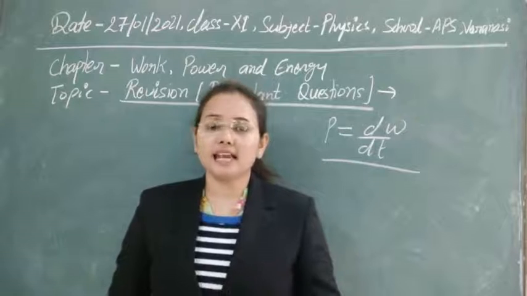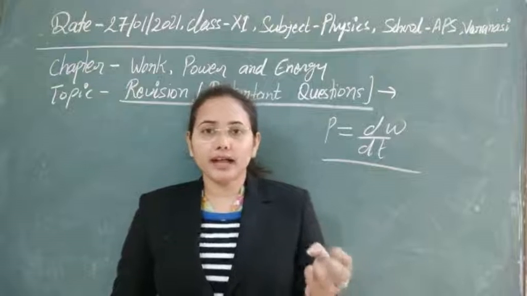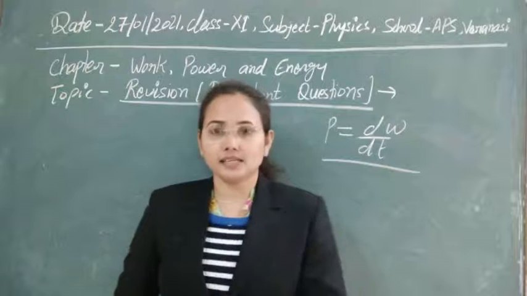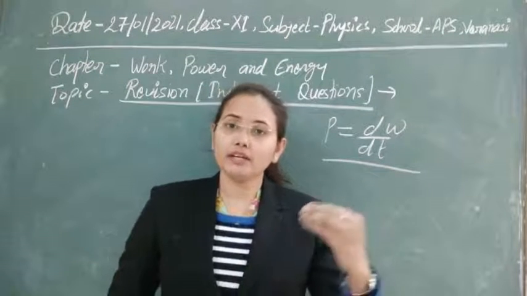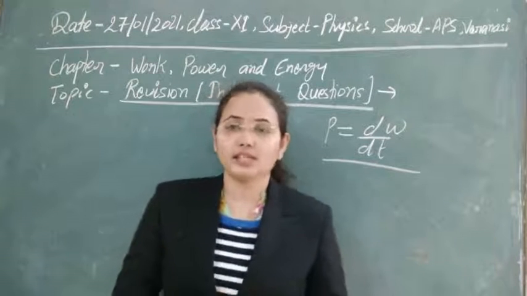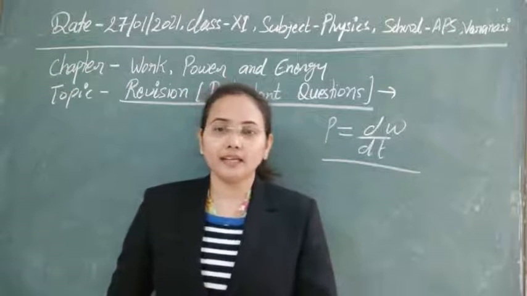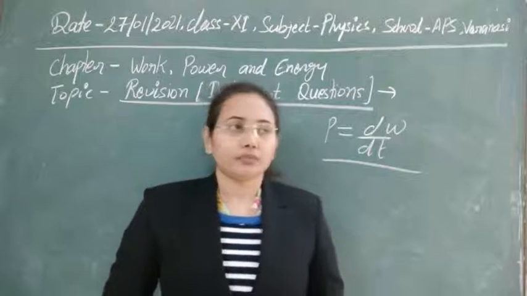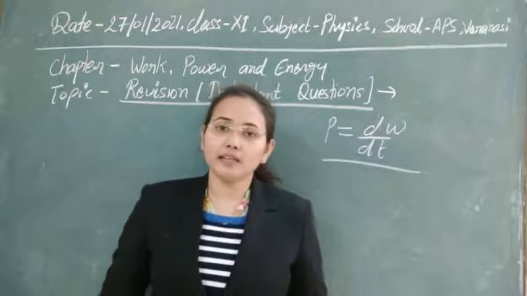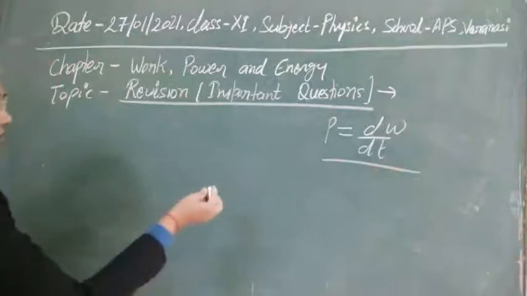Whenever a body is at rest, or is acquiring some position in motion also, if it has some configuration and position, then at that time the body possesses some potential energy. And whenever it is in motion, the energy it possesses due to motion is known as kinetic energy. So how can we derive an expression for the kinetic energy? We can derive the expression by two methods: by the integration method, and by using the equations of motion. Let's use the equation of motion first.